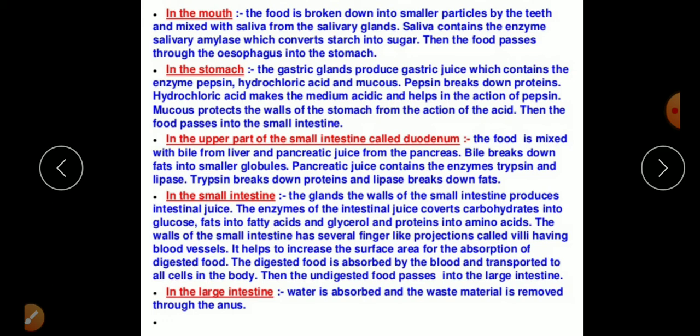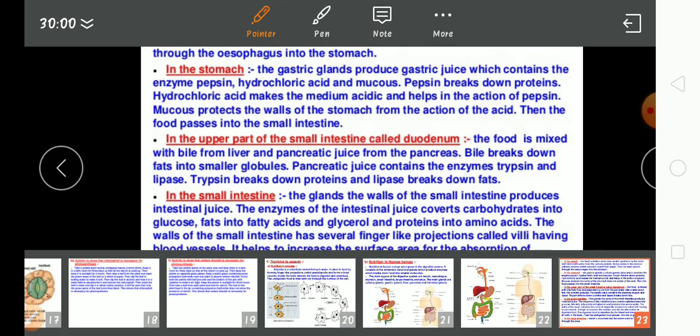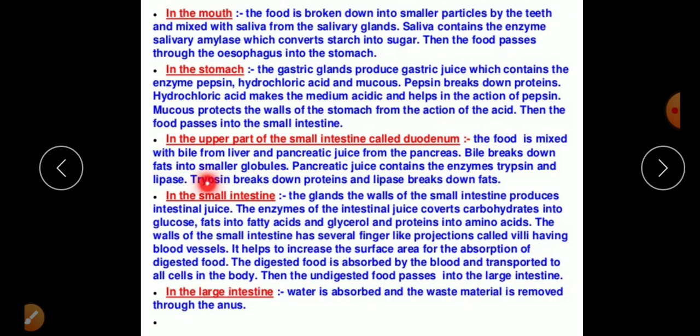So the function of the enzymes will be easy, right? The pancreatic juice contains the enzymes trypsin and lipase. Trypsin breaks down the protein and lipase breaks down the fat. Okay, the stomach also has protein digestion, and in the small intestine, the trypsin works for the protein digestion.